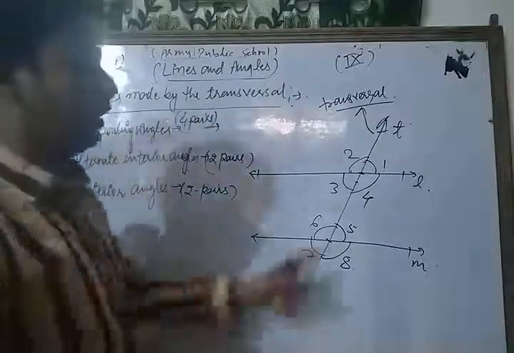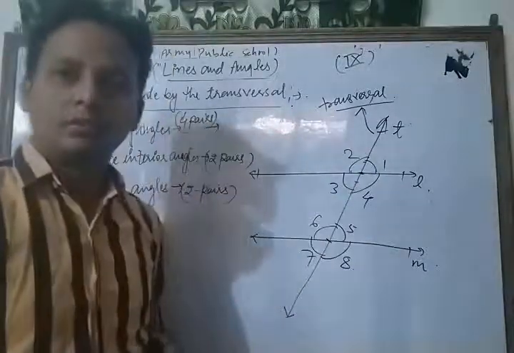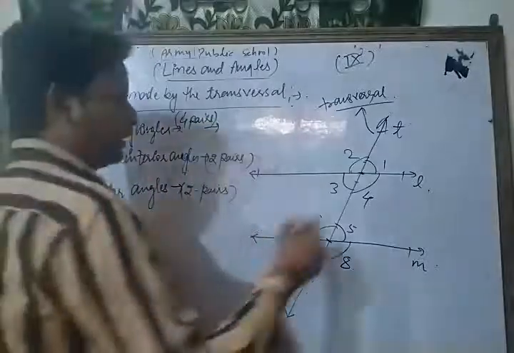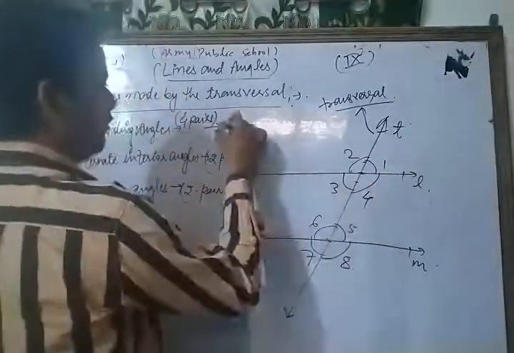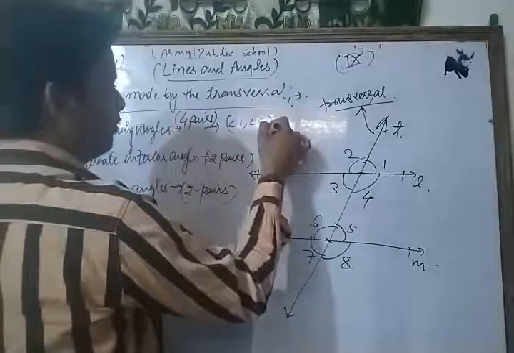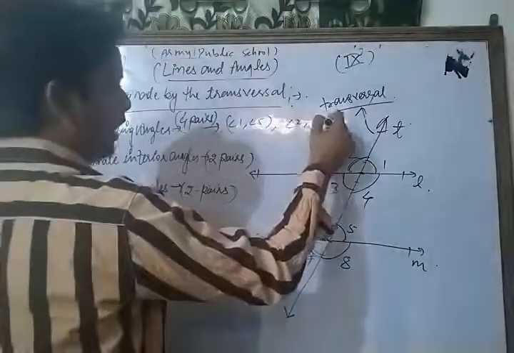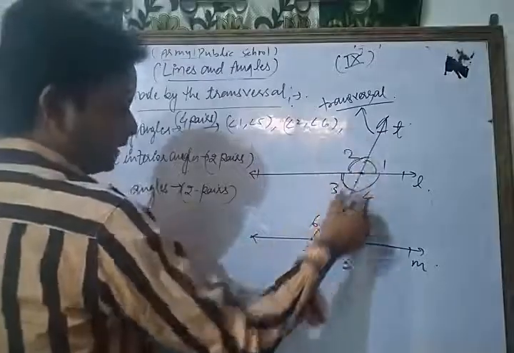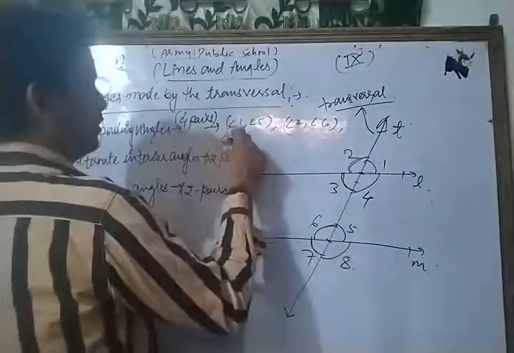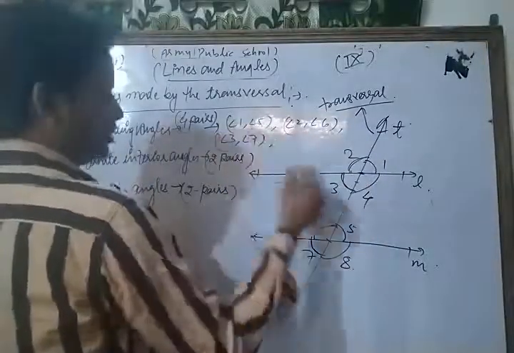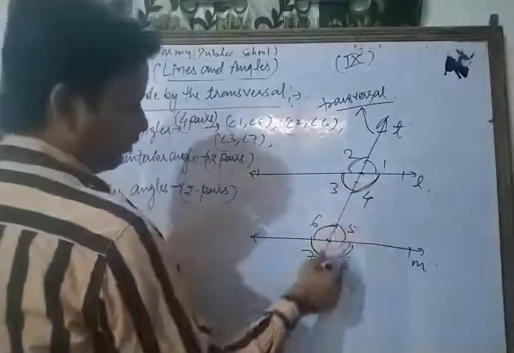Let's see. The four pairs of corresponding angles are: angle 1 and angle 5, angle 2 and angle 6, angle 3 and angle 7, and last, angle 4 and angle 8.